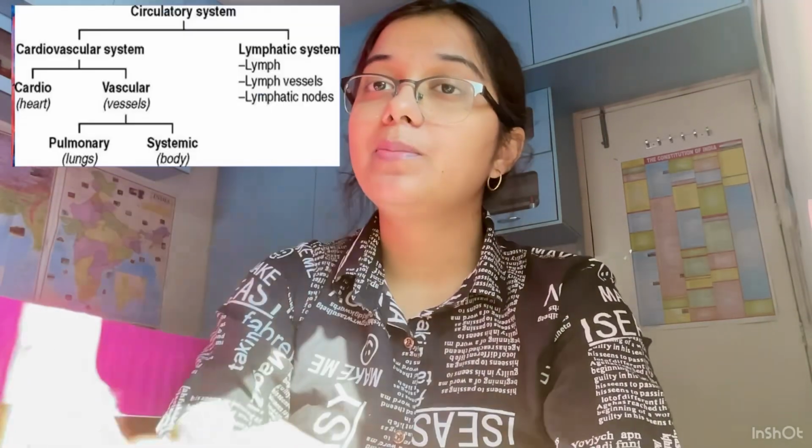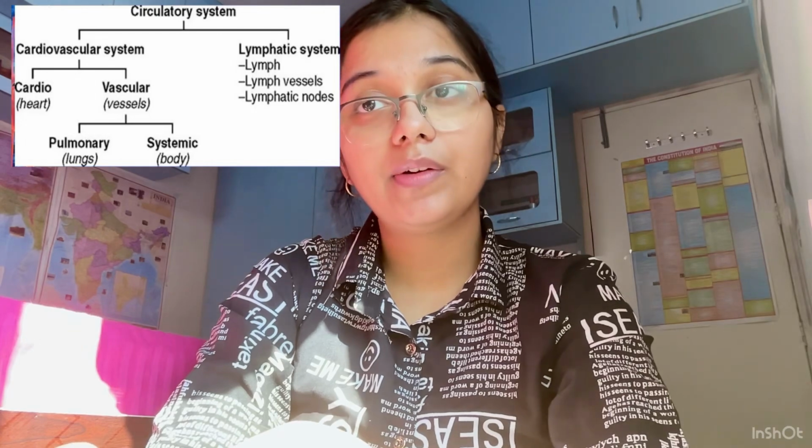Now, when we are talking about the circulatory system, it is divided into two. One is the blood vascular system and the other is the lymphatic system. But my today's video will just consist of the blood vascular system. I'll be talking about the keywords: the blood groups, the blood vessels, and the most important organ of our body, that is the heart.